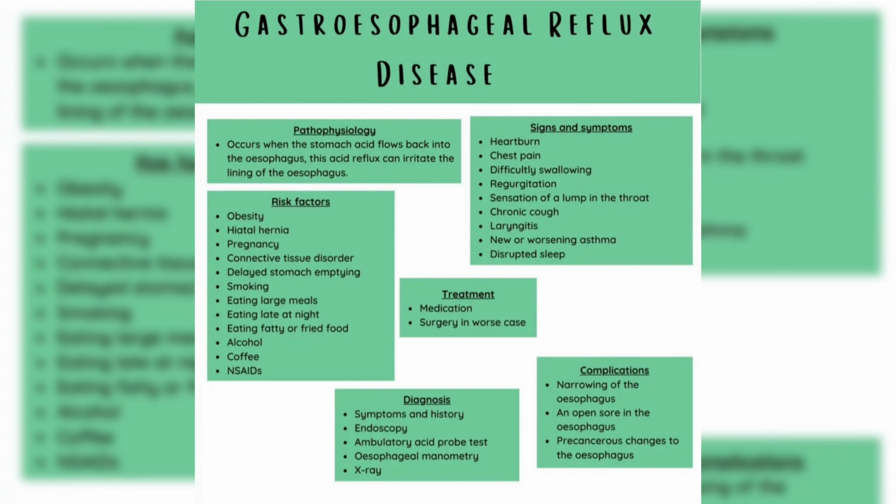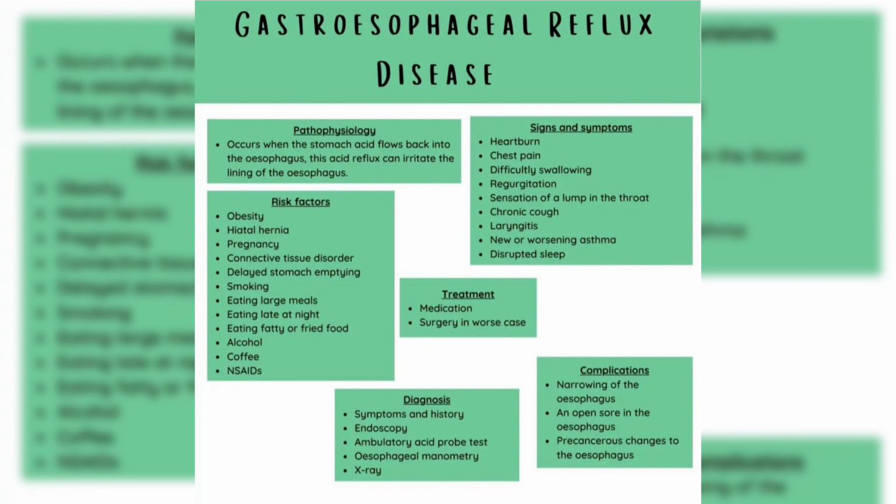Our third disease for today's discussion is gastroesophageal reflux disease. Pathophysiology: it occurs when stomach acid flows back into the oesophagus. This acid reflux can irritate the lining of the oesophagus. Signs and symptoms: heartburn, chest pain, difficulty swallowing, regurgitation, sensation of a lump in the throat, chronic cough, laryngitis, new or worsening asthma, disrupted sleep.